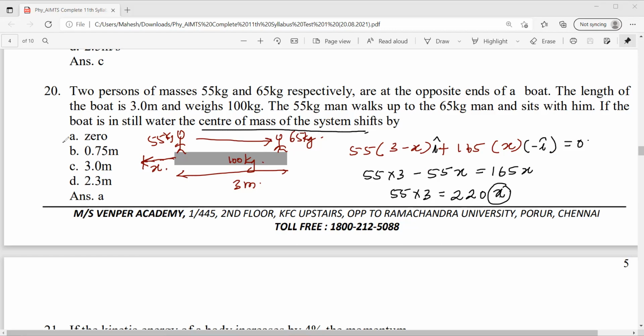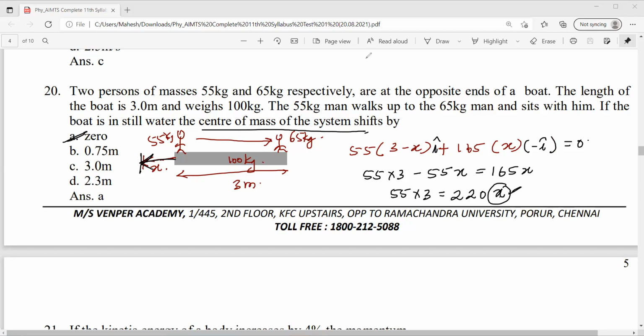It will be 0. The same question they can ask, what if the boat has shifted by x distance? With that you can find this. If they're asking center of mass, obviously it will be at rest, as I told in the first.